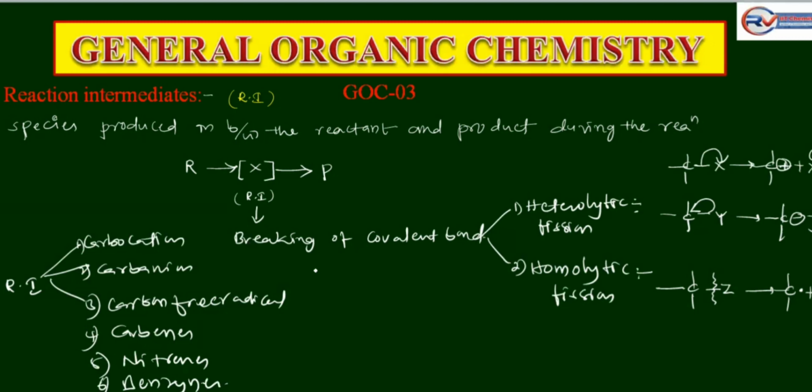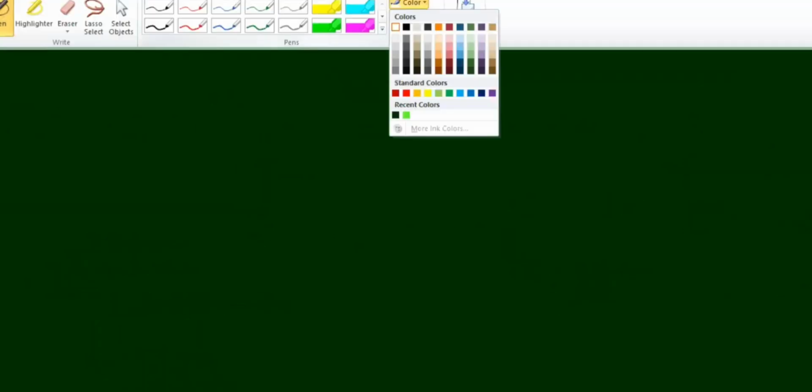Let's see the reaction intermediates. The first one is the carbocation.